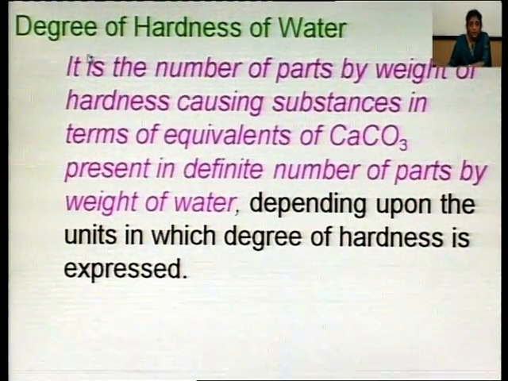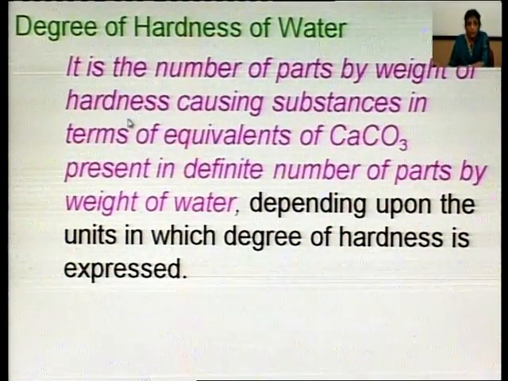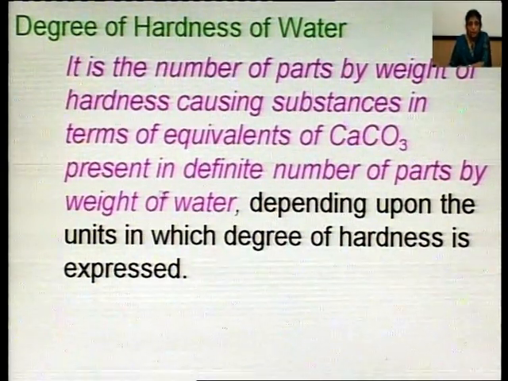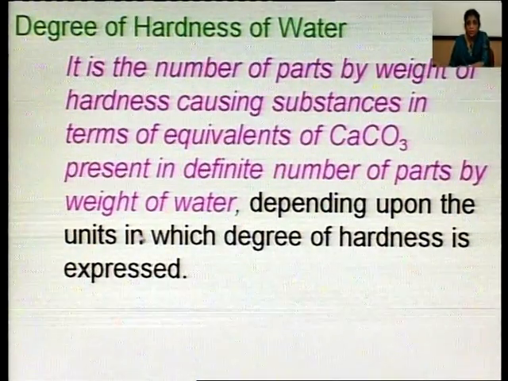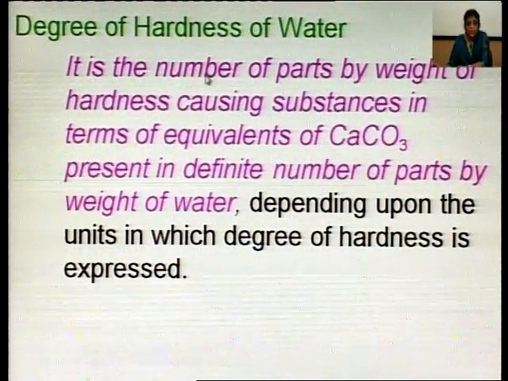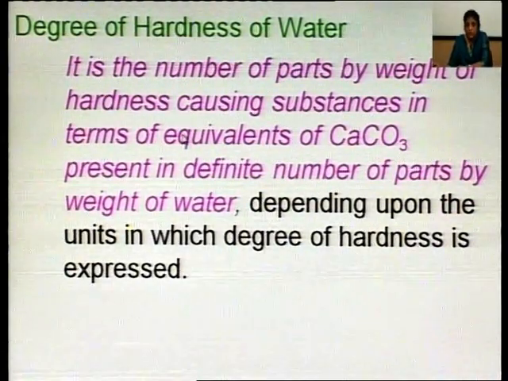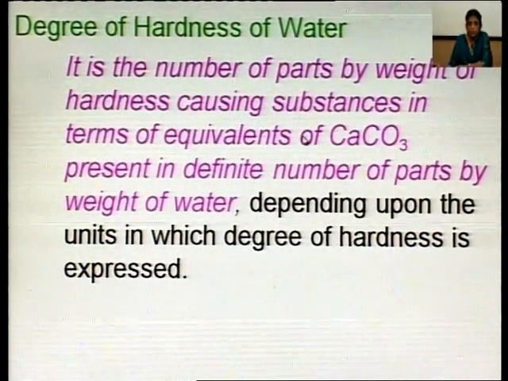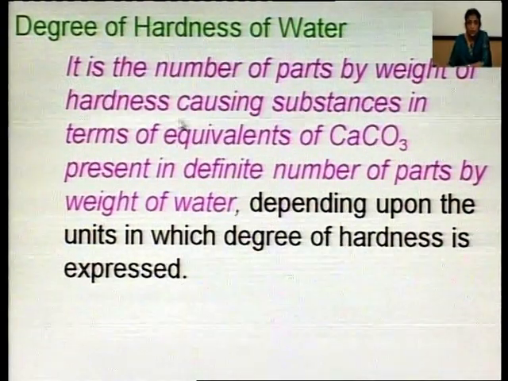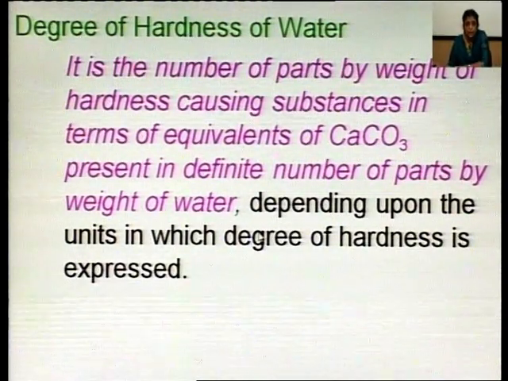Now, the degree of hardness of water. By definition, it is the number of parts by weight of hardness causing substances in terms of equivalents of calcium carbonate present in a definite number of parts by weight of water. In simple words, we can say the weight of the hardness causing substances which are converted in terms of calcium carbonate, present in a certain definite quantity of water, is called the degree of hardness. And naturally, degree of hardness can be measured in different units.